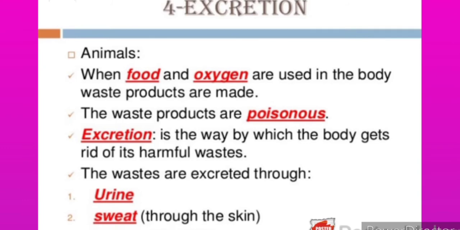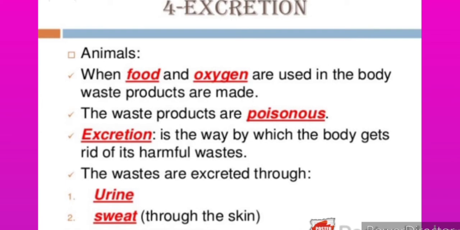Next we have excretion. Now, animals, when food and oxygen are used in the body, waste products are made. These waste products are poisonous. So excretion is the way by which the body gets rid of this harmful waste. That means that whatever waste products are present in the human body, the animal body or the plant body will be removed from the body, and this process is known as excretion.